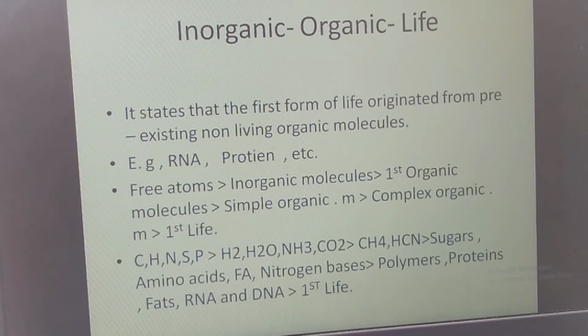the reducing atmosphere. In the primitive earth the atmosphere was reducing because there were no free oxygen atoms in the atmosphere. Please remember that it was a reducing atmosphere, because the oxygen atoms were not free in the atmosphere. Please remember this, it is very important for your CET and NEET exams. So these three were the factors for chemical evolution.